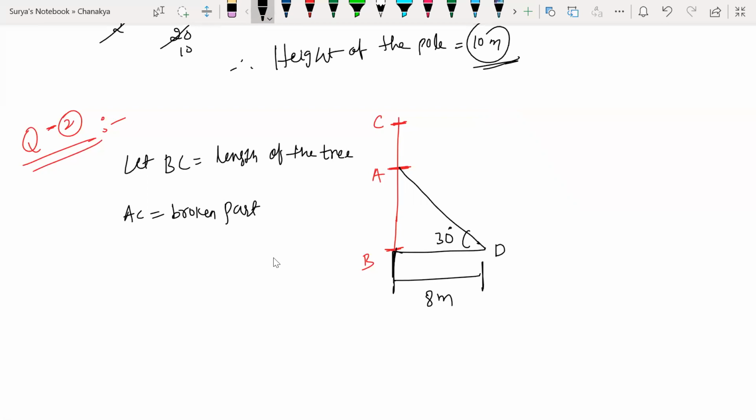मुझे ये भी find out करना चाहिए. What is ये भी? Yes, it's AC, because even the broken part is part of the tree. So AC I have to find out, the broken part. Actually BC, sorry, total BC, total full. So BC is equal to AB plus AC. Isn't it? So this is what we have to find out. Clear? Let us consider this is my X. This is my Y.